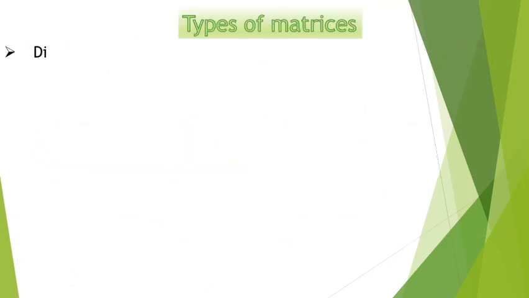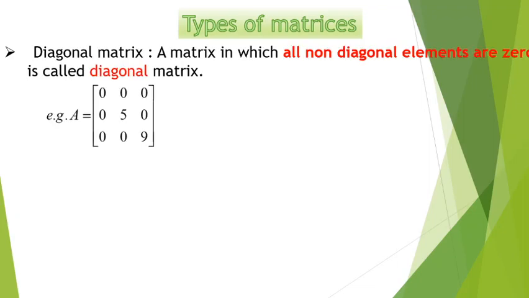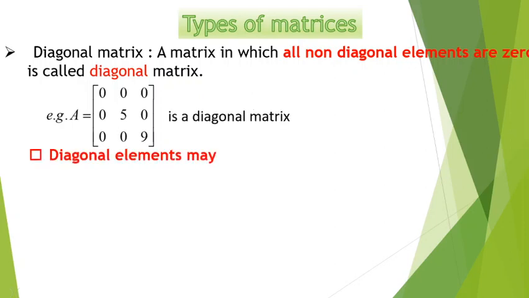Let us have the next definition, that is the diagonal matrix. A matrix in which all non-diagonal elements are 0 is called a diagonal matrix. The elements in the diagonal may even be 0, but the requirement is that at least one element should not be 0.